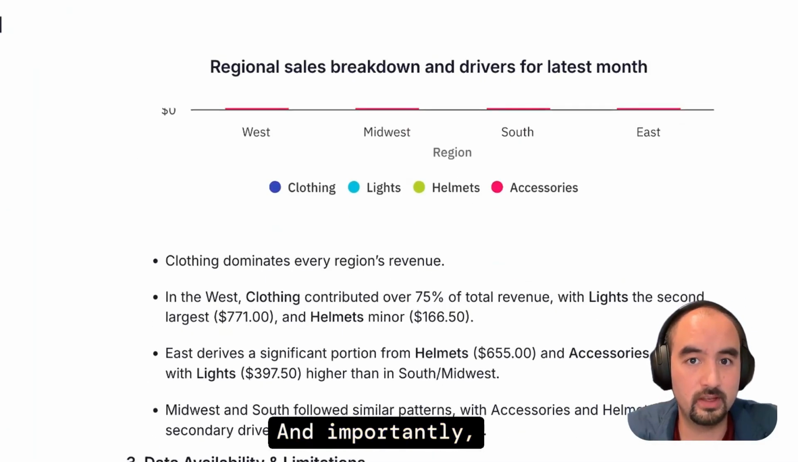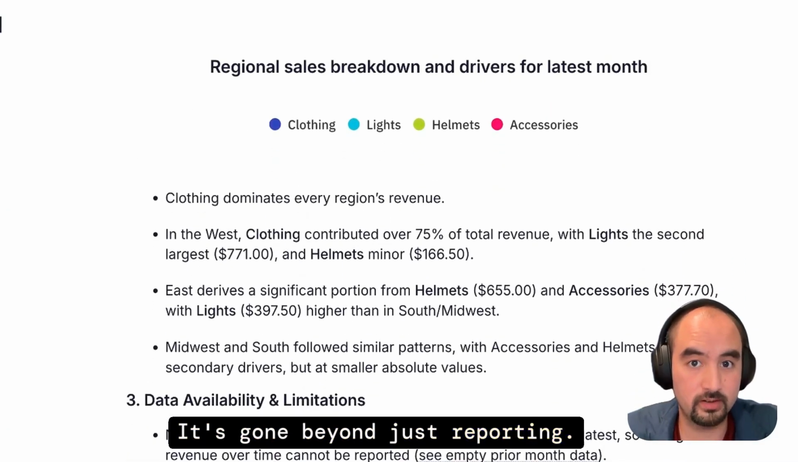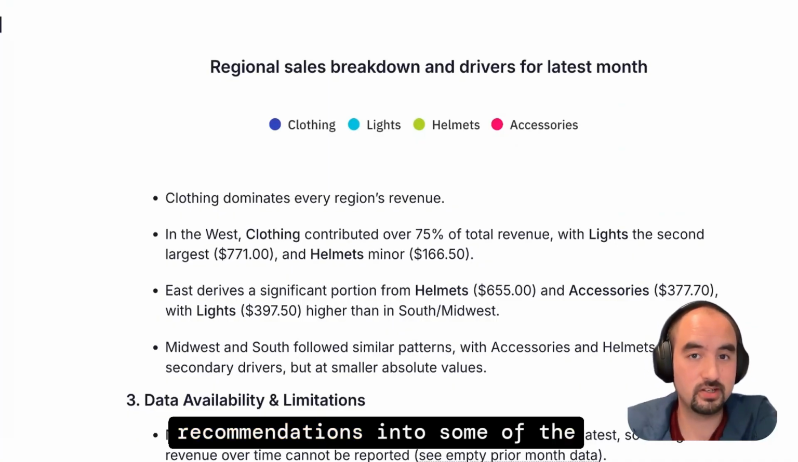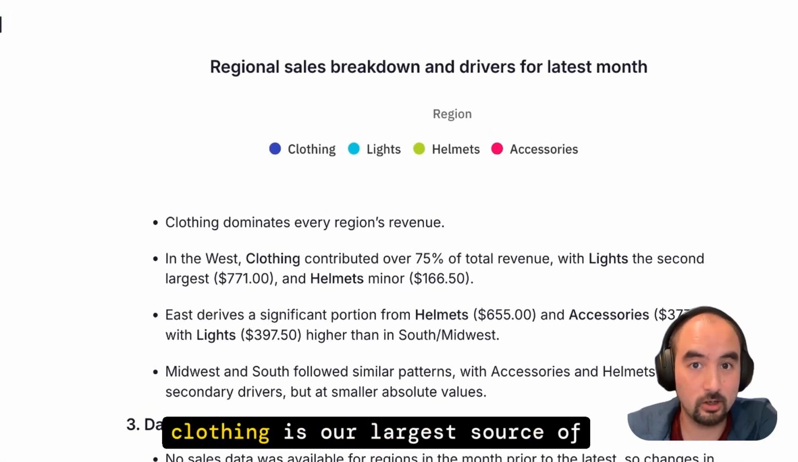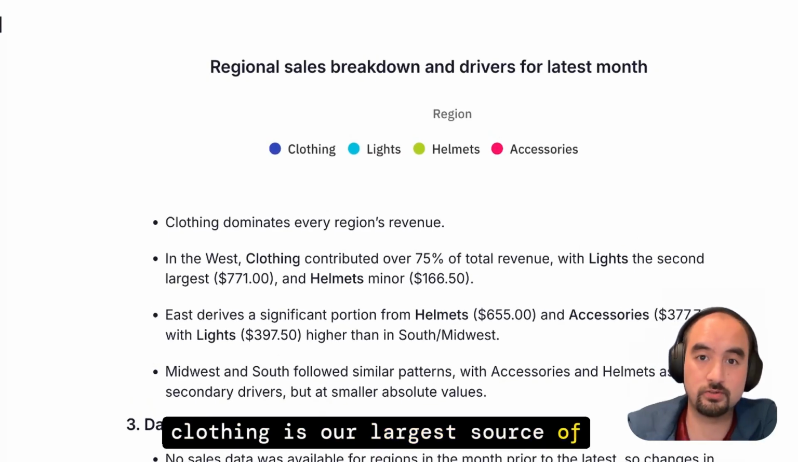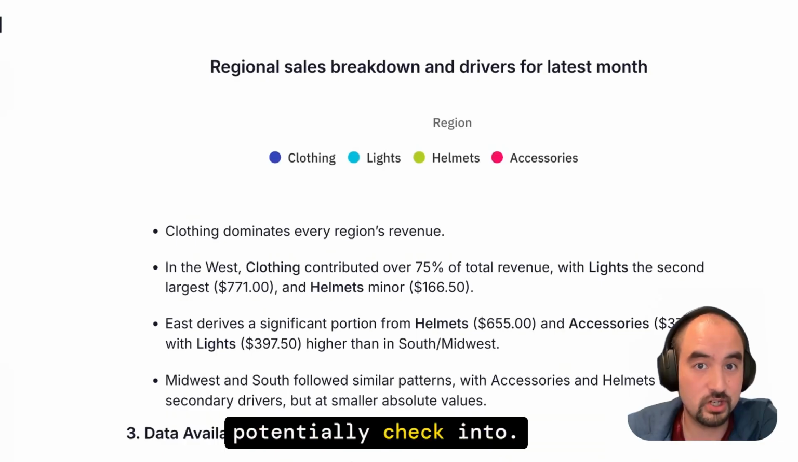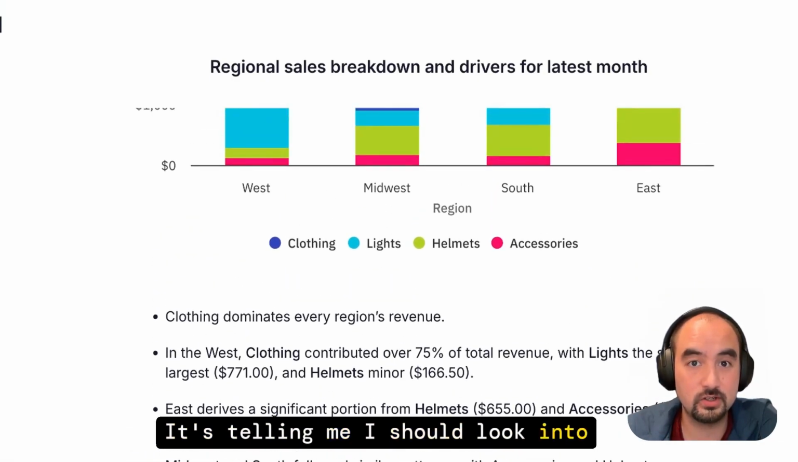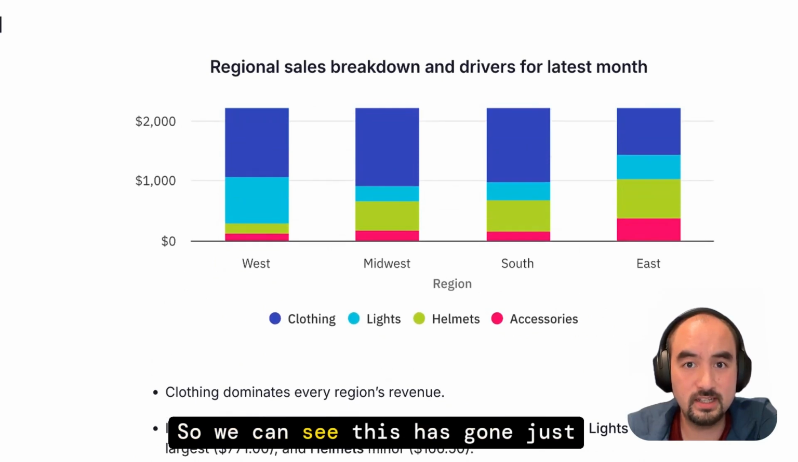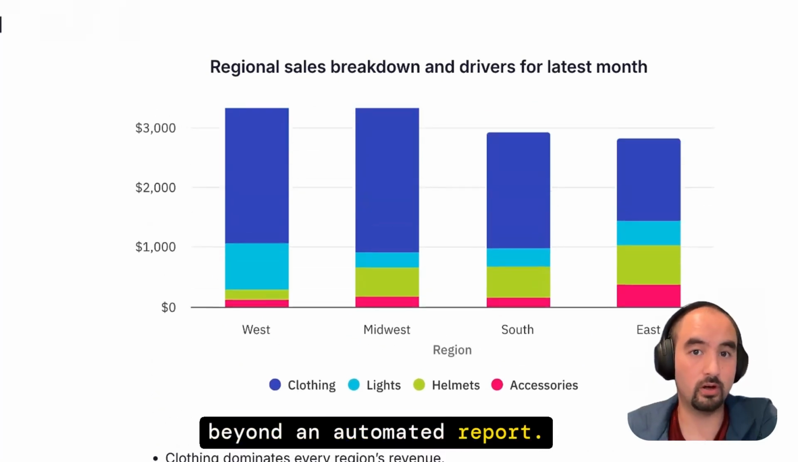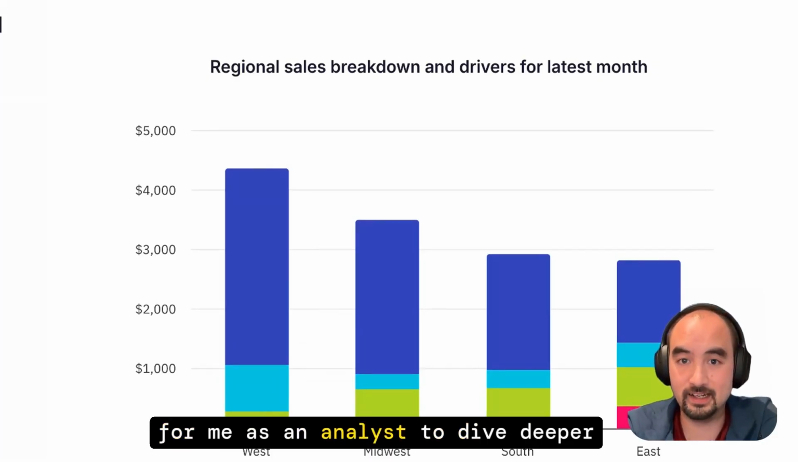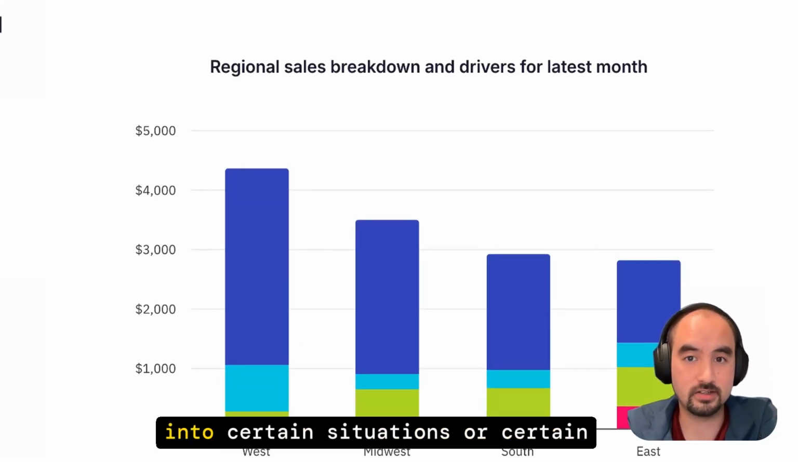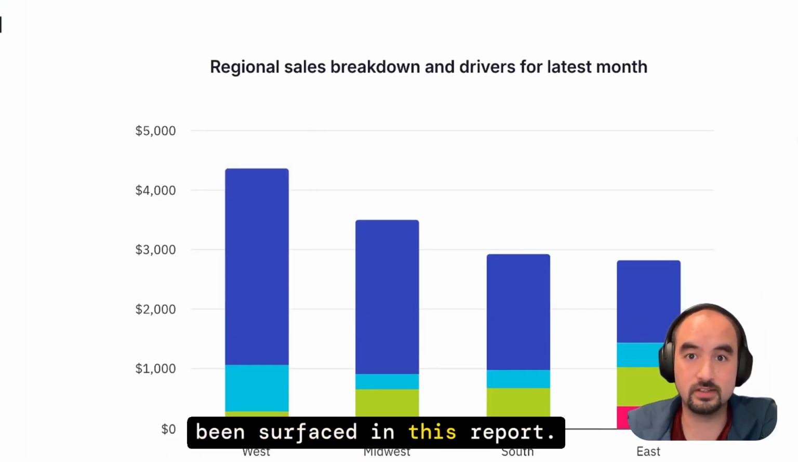And importantly, it's gone beyond just reporting. It's also given me some recommendations into some of the things that I should look into. Like, for example, in the West, clothing is our largest source of revenue, and this is something that I should potentially check into. It's telling me I should look into my inventory patterns. So we can see this has gone beyond just an automated report. This is something which can really be a springboard for me as an analyst to dive deeper into certain situations or certain triggers or any elements that have been surfaced in this report.